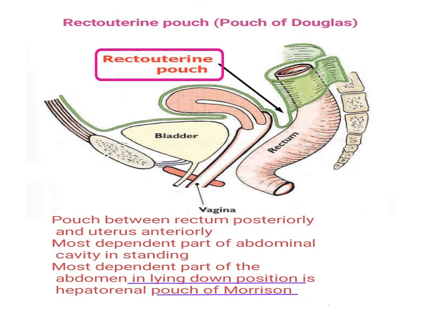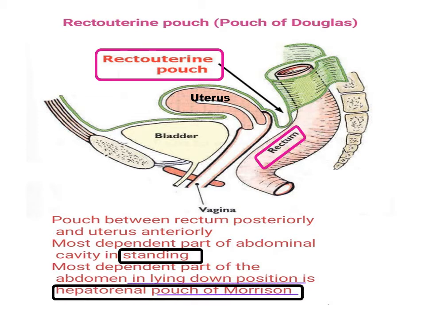The rectouterine pouch is between the rectum posteriorly and the uterus anteriorly. It is supposed to be the most dependent part of the abdominal cavity in the standing position. On the other hand, the most dependent part of the abdomen in the lying down position is the hepatorenal pouch of Morrison. The hepatorenal pouch is between the inferior surface of the right lobe of the liver and the anterior surface of the right kidney.